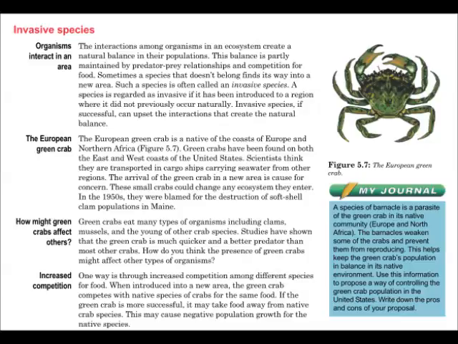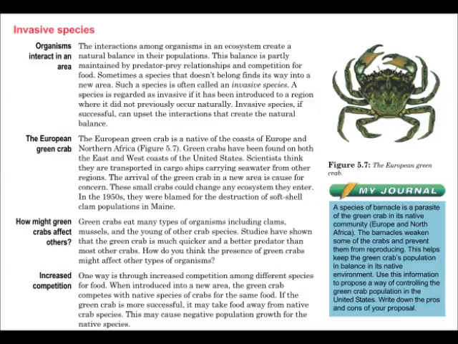In 1950, they were blamed for the destruction of soft-shell clam populations in Maine. Green crabs eat many types of organisms, including clams, mussels, and the young of other crab species. Studies have shown that the green crab is much quicker and a better predator than most other crabs. How do you think the presence of green crabs might affect other types of organisms?